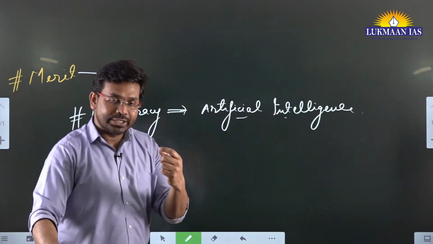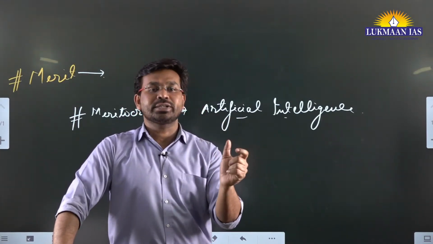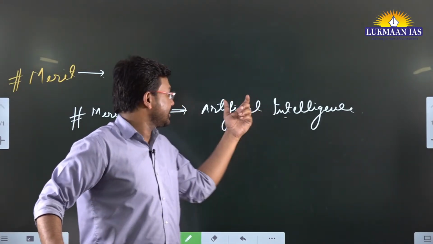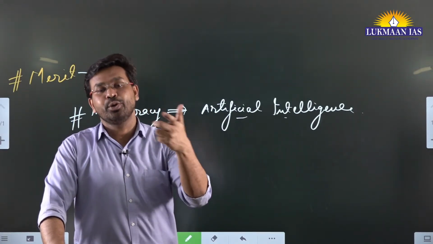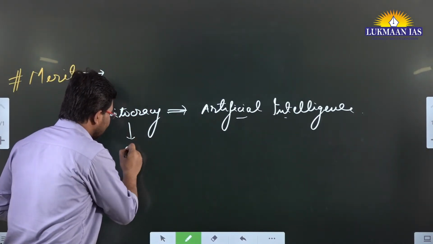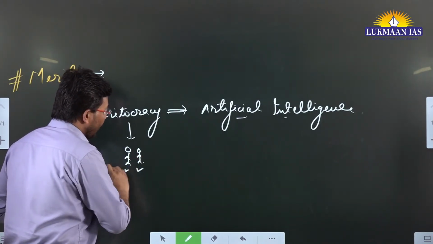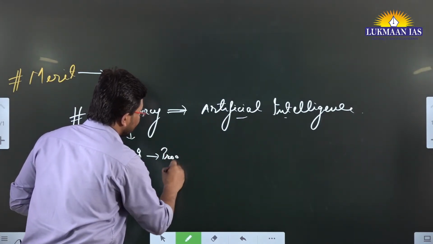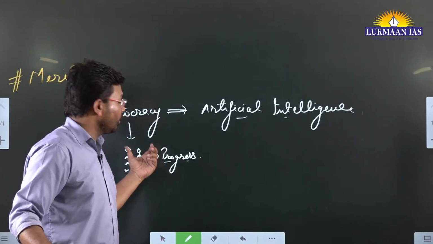So basically, artificial intelligence systems are those systems that are capable of performing certain kinds of functions in a manner where sometimes they are outperforming human beings. They are even outperforming highly intellectual human beings. So what is happening when we talk about meritocracy? A few individuals who have the intelligence, who have put in effort, who have done hard work, basically they progress in their career. They go to the next stages in their academic achievement. They make progress.